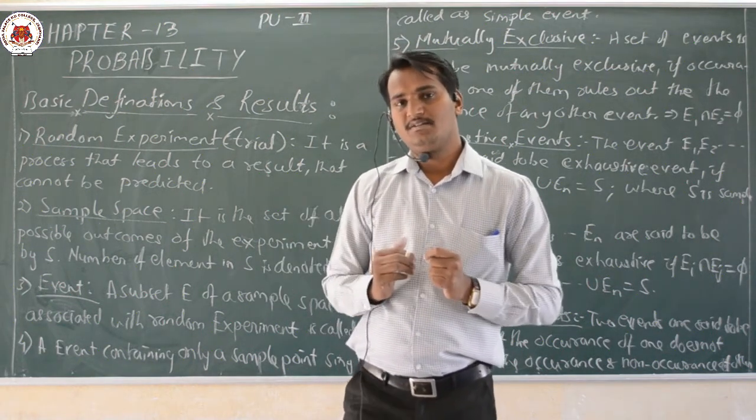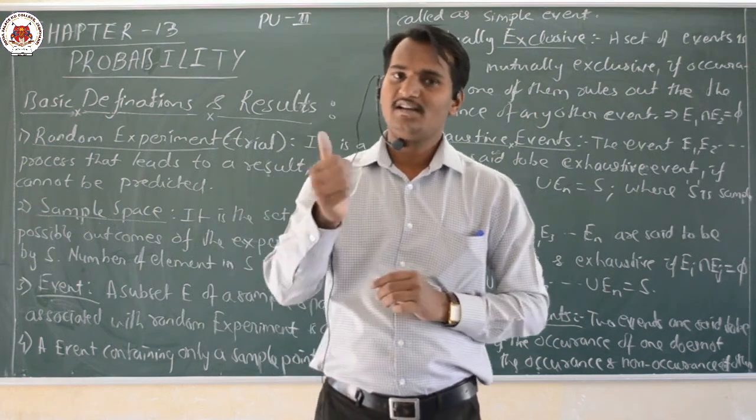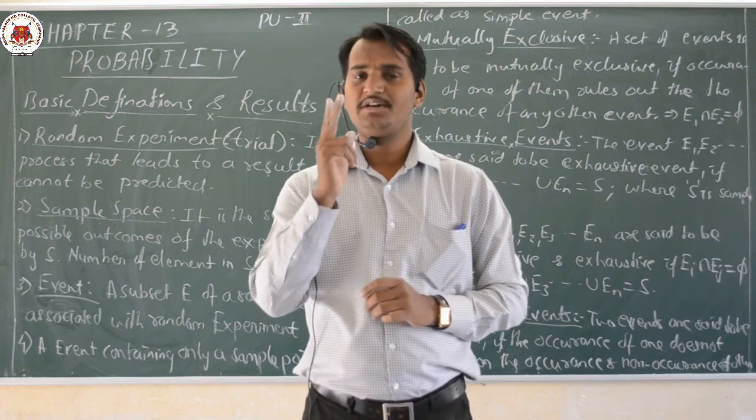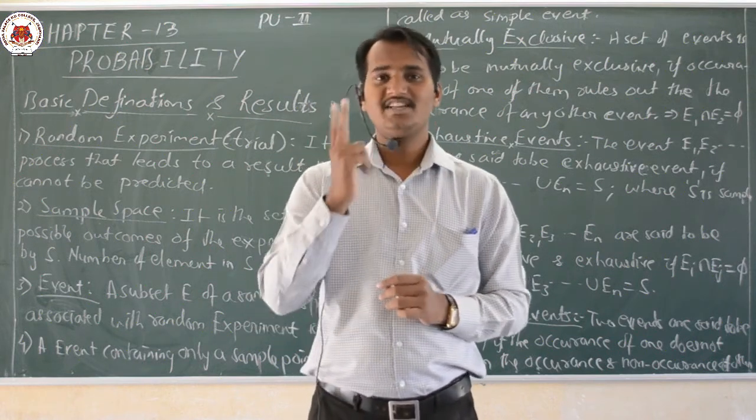So here in probability I will take only 3 to 4 basic examples. One is related to a coin. Any coin is having two faces, one is head and one is tail.